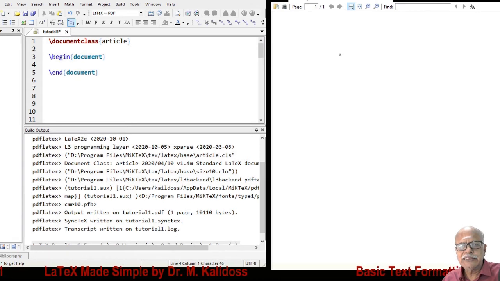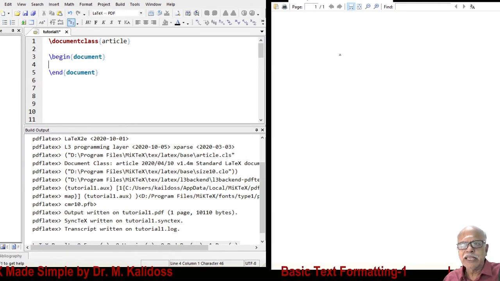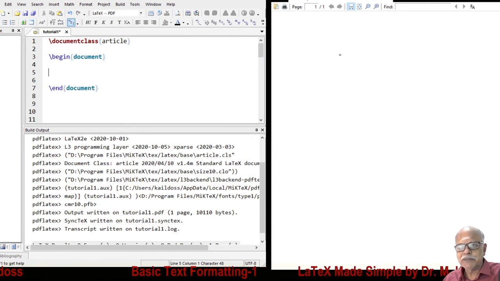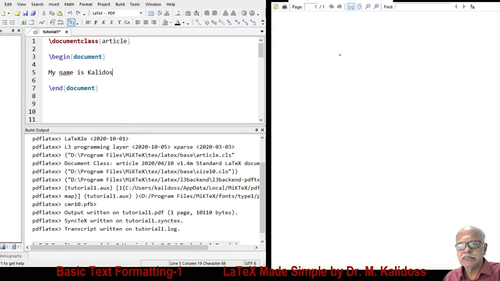These 3 lines are very essential, without which a LaTeX document cannot be compiled. Now, between \begin{document} and \end{document}, you type something. Let us say my name is Kalidas.